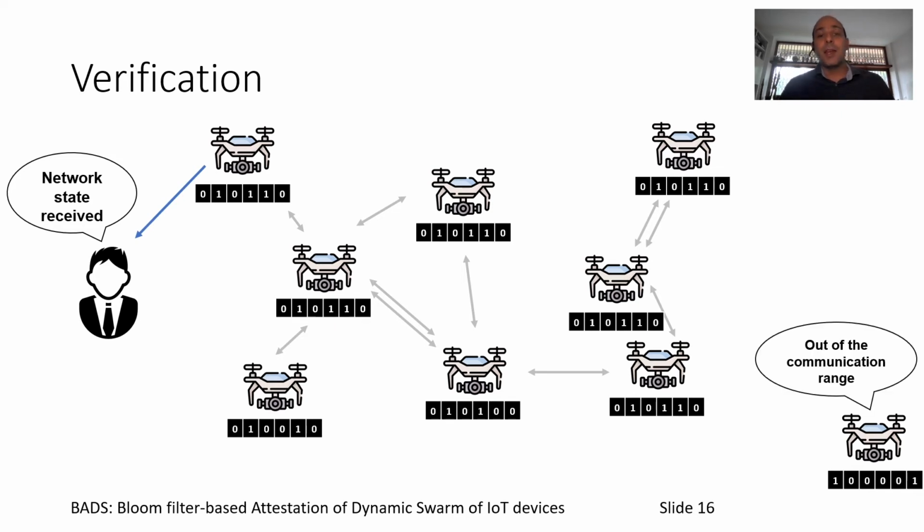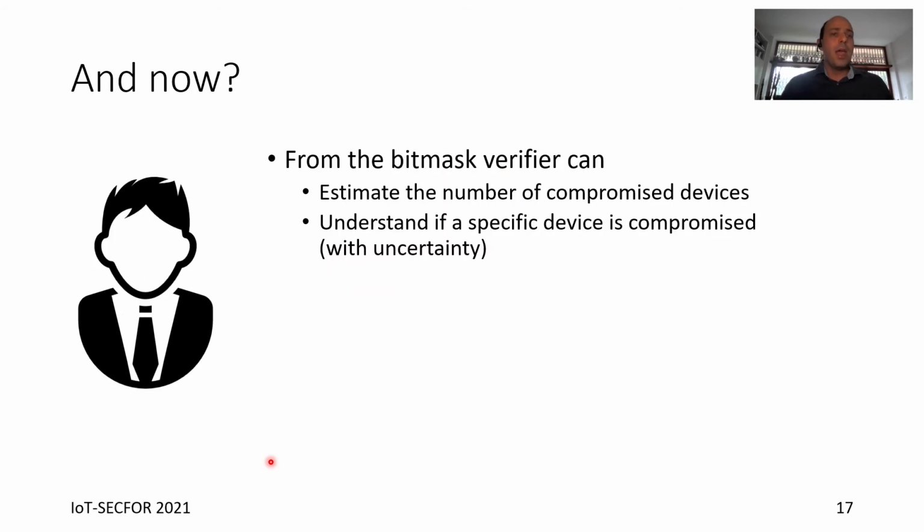Even if sometimes some devices have been out of the communication range for the whole consensus phase, or similarly, some device didn't receive information from all the other nodes, in this case we can see that there are some bits that have not been set to 1. And of course, if the verifier connects to this device, it obtains incomplete information. From this bitmap, the verifier can easily estimate the number of compromised devices in the network. But moreover, it can also understand if a specific device is compromised or not.